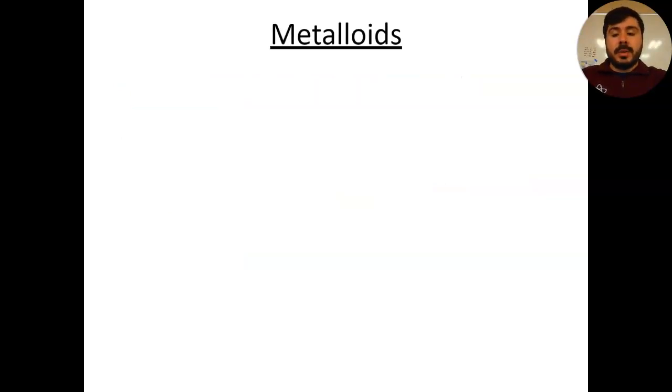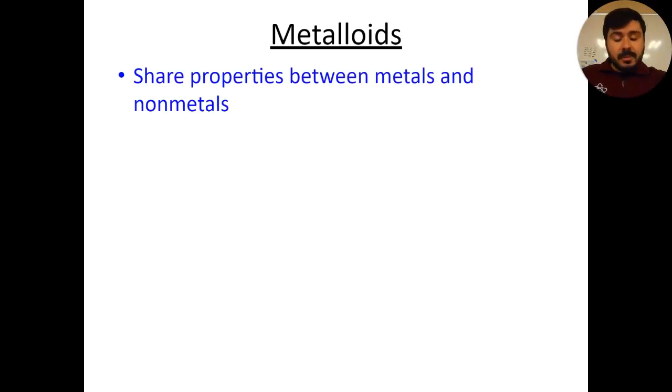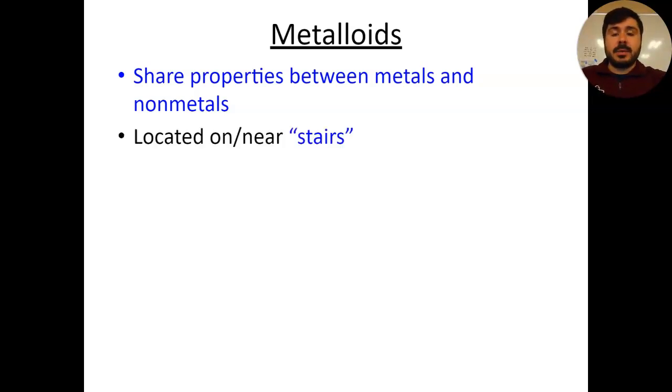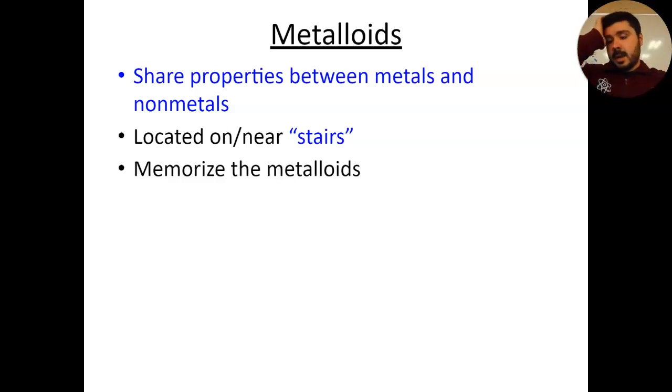Now, metalloids, okay, kind of a funky word, but maybe just from looking and reading the word, you can kind of put together an idea of what a metalloid is. Metalloids, in their most basic way, share properties between metals and non-metals, right? So they've got properties of both. They can be shiny, but bad conductors of electricity. They can be very dull and lackluster, but very good at conducting heat, for example, right? So they can kind of go back and forth based on what specific element we're talking about.